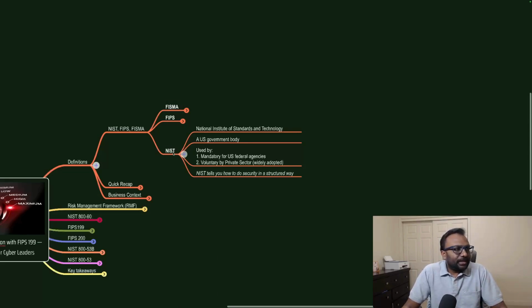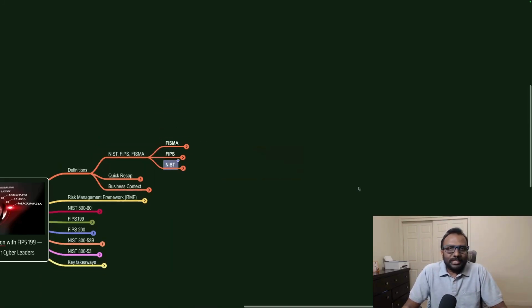When we see policies, procedures, standards, baselines, and guidelines: a standard is a mandatory thing, a policy is a mandatory thing. A procedure is part of how to implement that standard. We can consider NIST as a procedure which helps us implement the standard. Even a baseline is a mandatory document, and guidelines are good-to-do things. They are best practices.